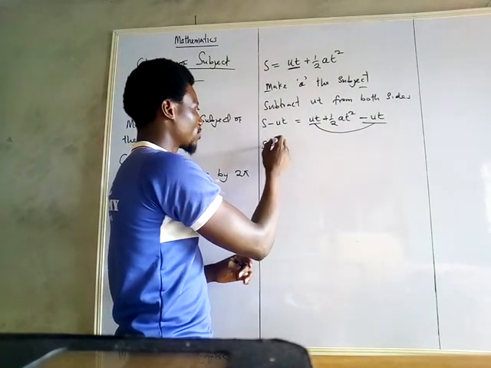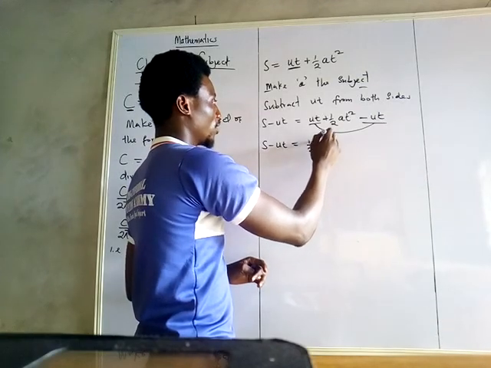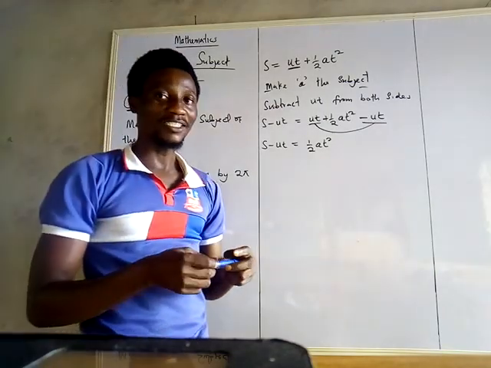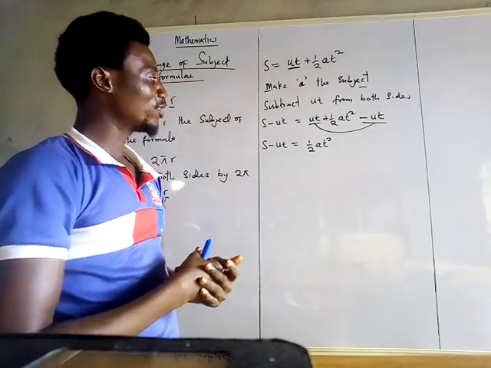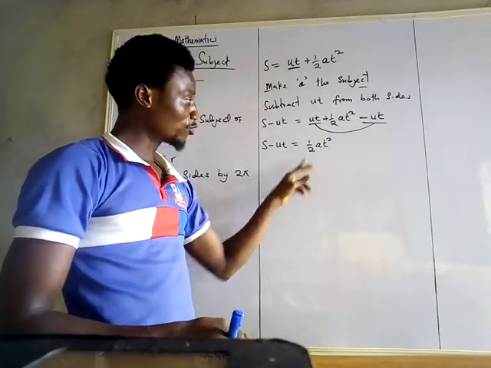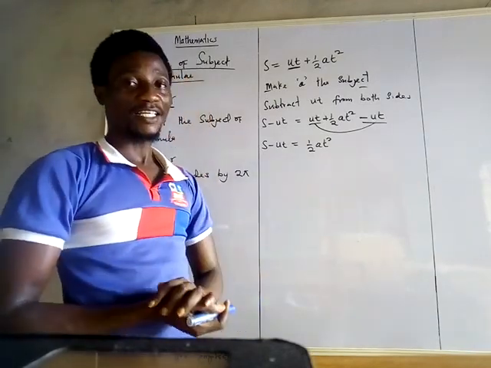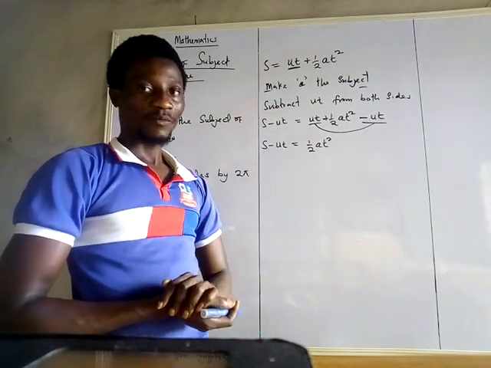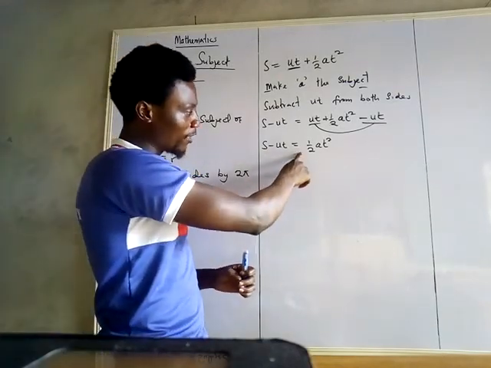So we have s minus ut equals half at squared. We have successfully removed ut from a. Now the next step we need to take is to remove half. We want to remove this 1 over 2. How can I remove 1 over 2? 1 over 2 is associated with a by multiplication. It simply means 1 over 2 times a times t squared. Then how do I remove 1 over 2? Now, do you ever imagine that when I multiply this side by 2, 2 will cancel 2?